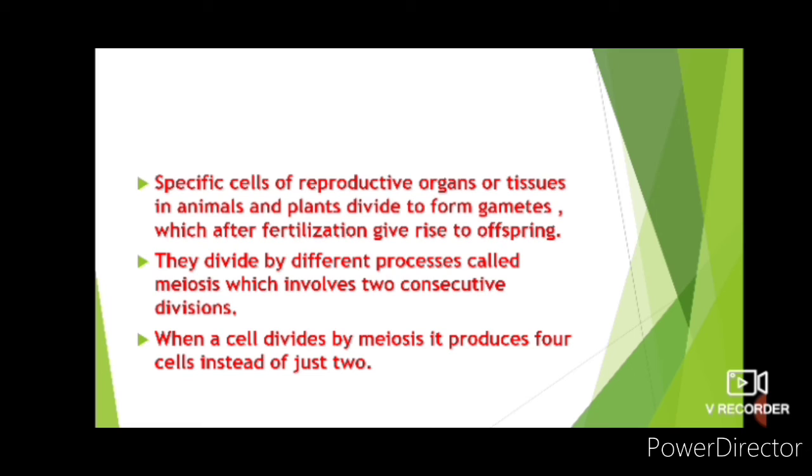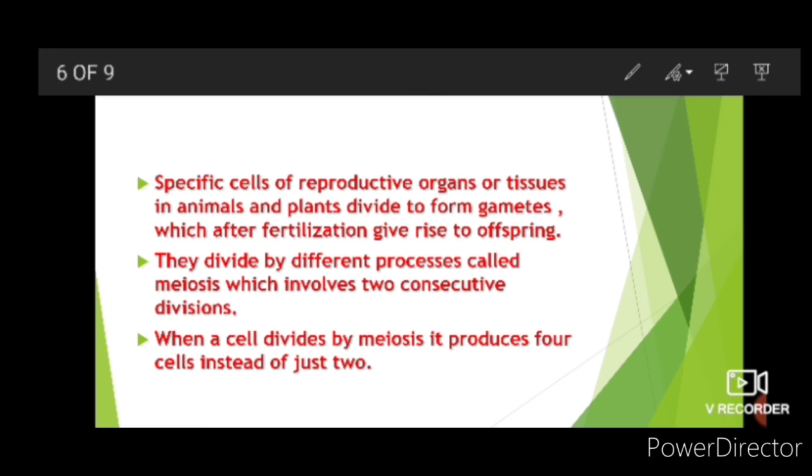So what is meiosis? This is the process where two consecutive divisions, two steps of cell division, take place. Specific organs or tissues in animals or plants divide to form gametes, and after fertilization give rise to offspring. This process is known as meiosis, and there are two steps of cell division in meiosis.